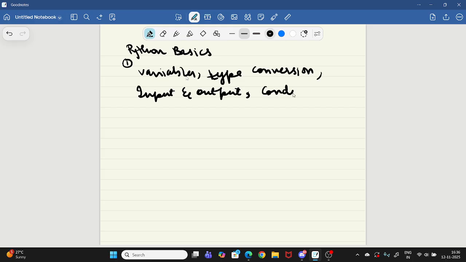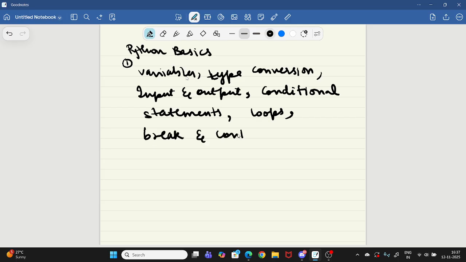Conditional statements. If and else are the conditional statements, with booleans. If, if else. Then loops. Loops are I think while and do while, and there is break and continue also. That is different. Then this is the basic, full basics.